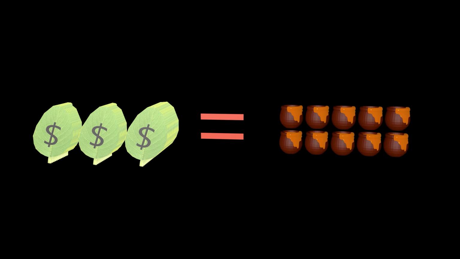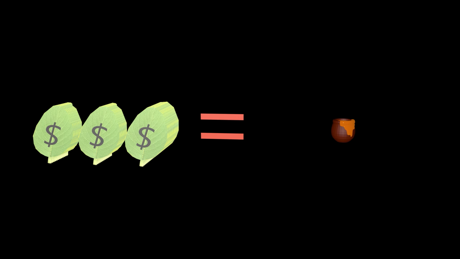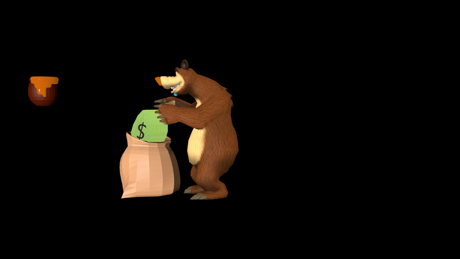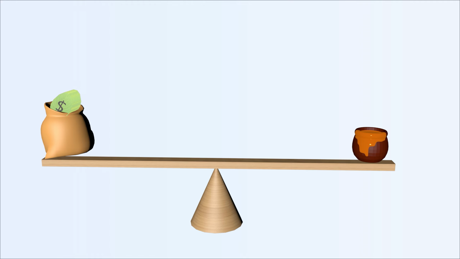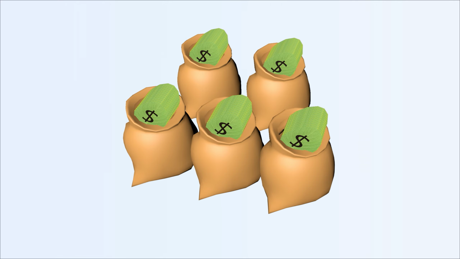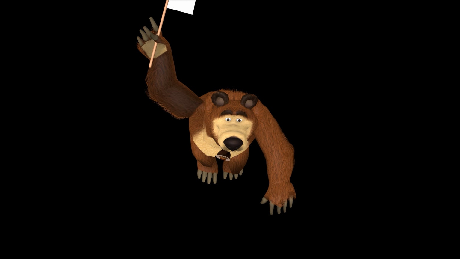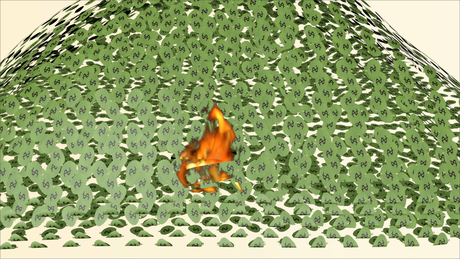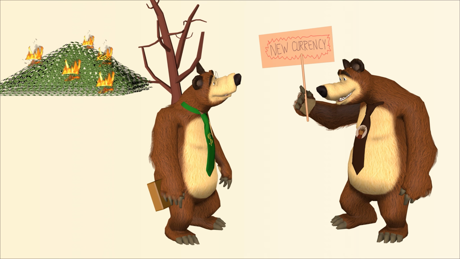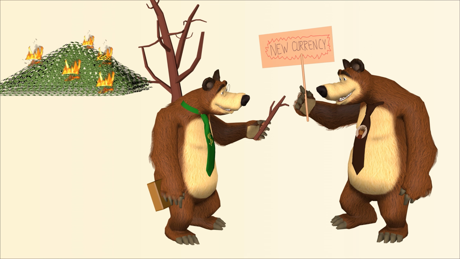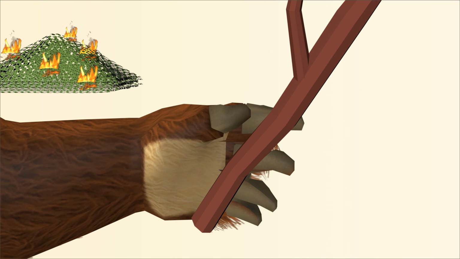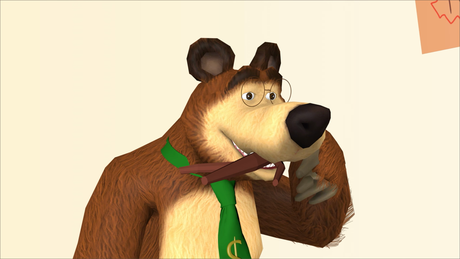This madness is called hyperinflation. Money loses value very fast. Soon, bears carry sacks of leaves just to buy 1 jar of honey. Very inconvenient for pockets. Finally, the bear government gives up. They burn all the leaves and create a new currency. Sticks. Yes, sticks. Much sturdier and slightly less edible.